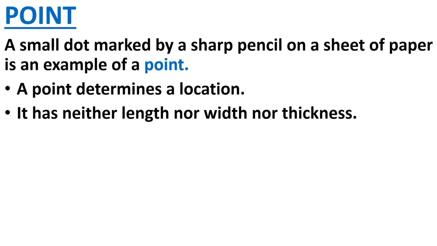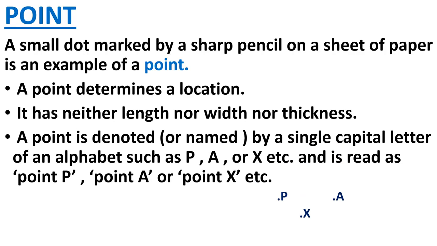A point is denoted, or named, by a single capital letter of the alphabet such as P, A or X, or any other letter you can use, and is read as point P, point A or point X. Whatever alphabet you have given to that point, you will read the name of that point with that letter.